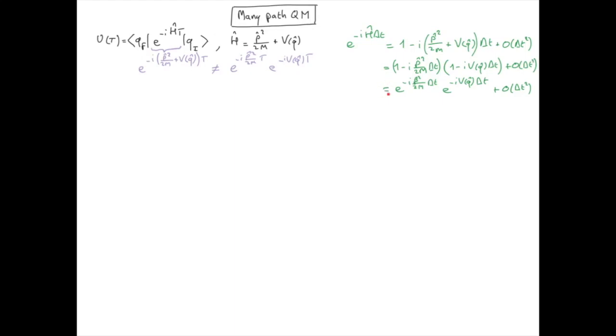Of course, the equality only holds when I write explicitly the second order in delta t. But if I take delta t small enough, I can neglect this second order, and therefore I can approximate the initial exponential with a product of two exponentials, one only depending on p and one only depending on q.